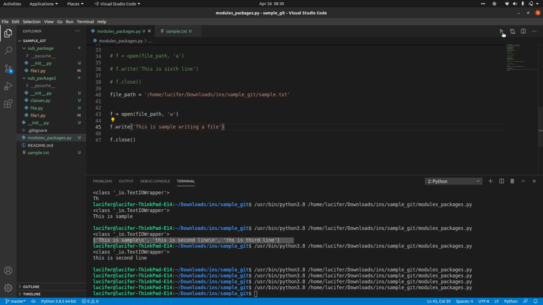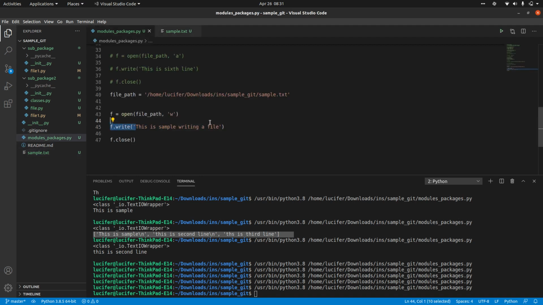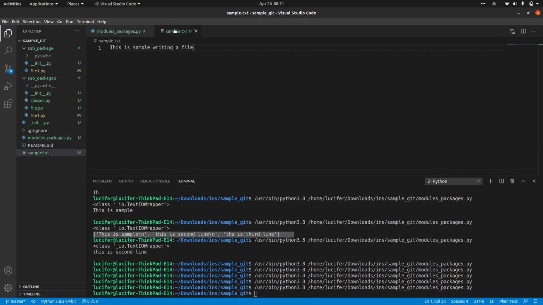If I run this, you can see everything got overwritten by whatever I am writing to the file. Whatever content I am writing the file with will replace all the existing content, right?